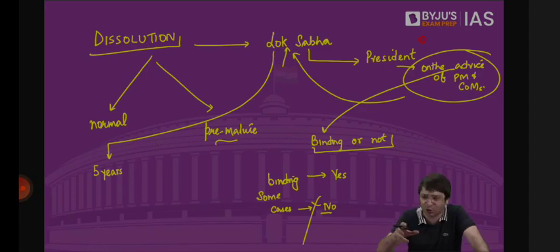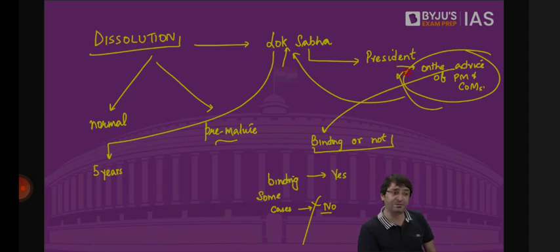But is this advice binding on the President? Yes, if the advice is coming from a Prime Minister who still controls majority, who still enjoys majority in the lower house of Indian Parliament. But if the advice is coming from the Prime Minister who has been defeated in the Lok Sabha, it may not be binding on the President. President may still accept that advice, but it is not binding.